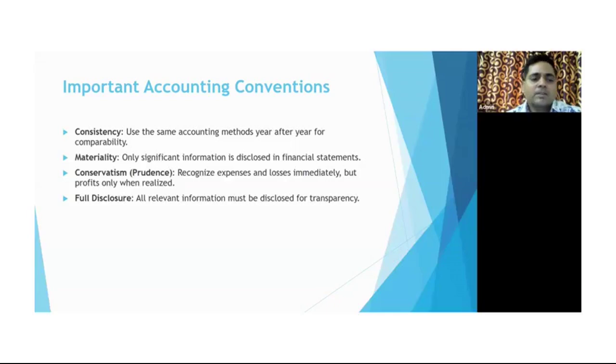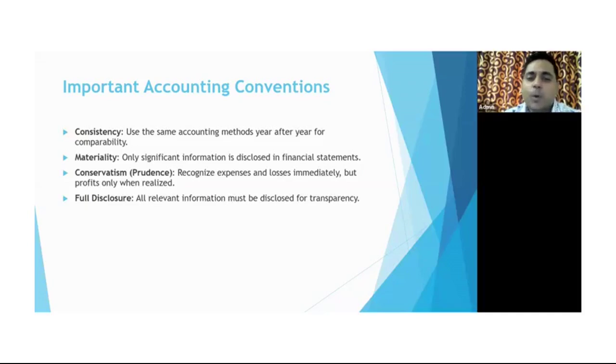Now another one is conservatism. Conservatism is also known as prudence. Recognize expenses and losses immediately, but profit only when realized. This is somehow, I would say, the contradictory one, right? But this is conservatism. The concept is known as the conservatism concept.